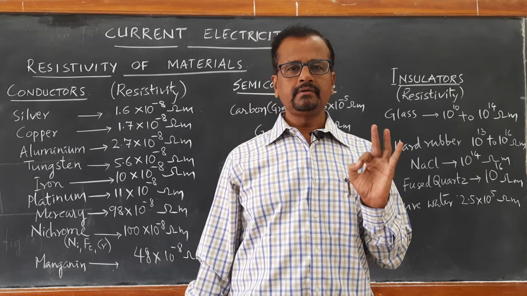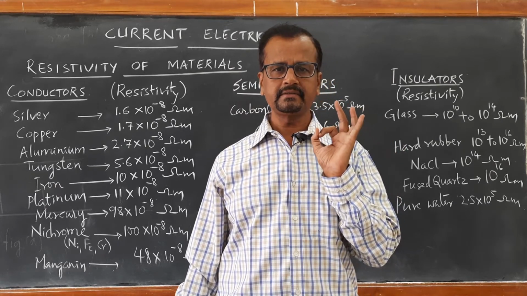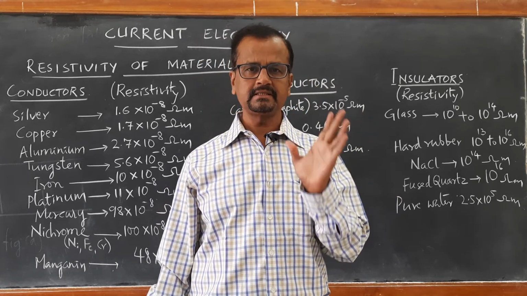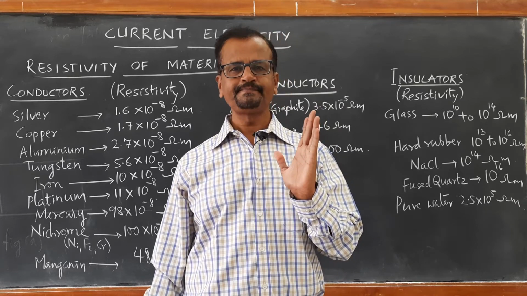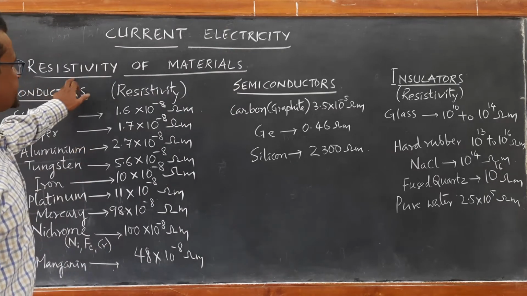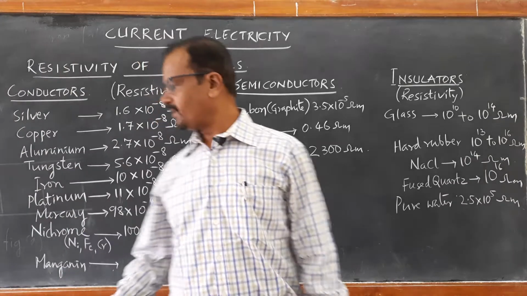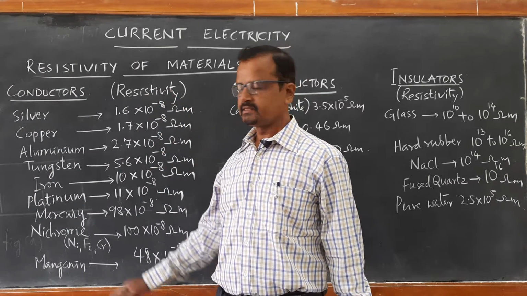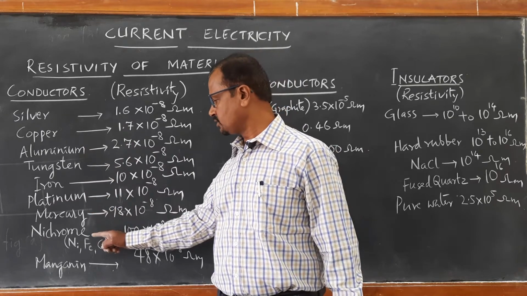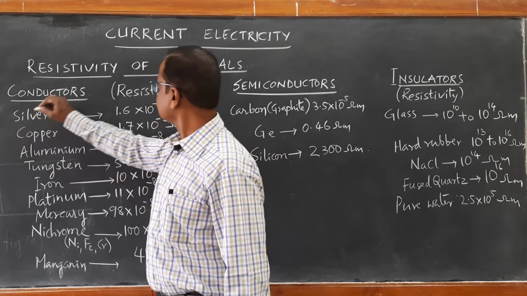First, how is resistivity a deciding factor for classifying materials into conductors, semiconductors and insulators. So, look at this resistivity of materials. I have just written the values of resistivity of materials: silver, copper, aluminum, tungsten, iron, platinum, mercury, nichrome, manganese. If you look, these are all metals.